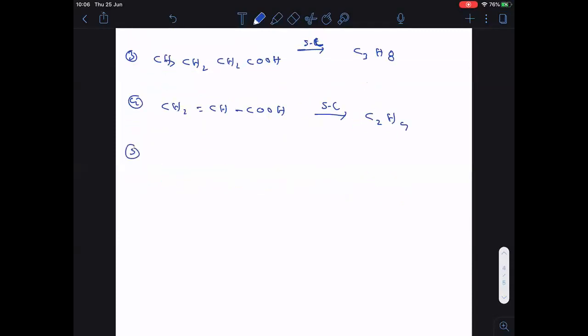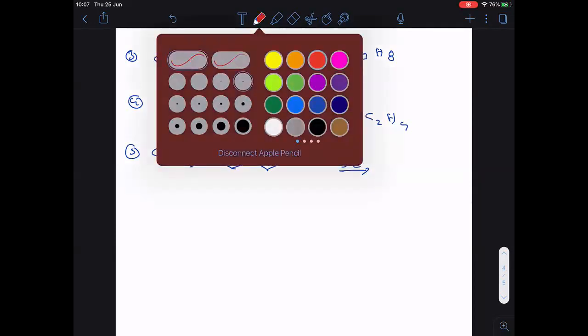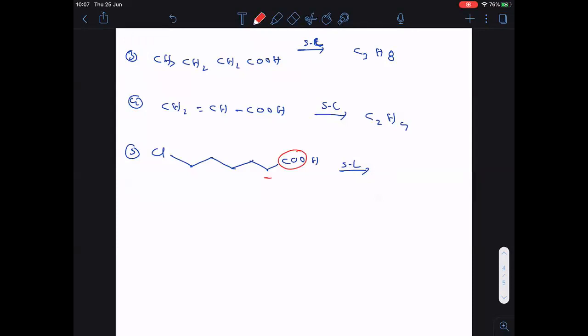Now, coming to the next example. Sometimes the question we will get like this: this compound when treated with soda lime. Here let me take chlorine. Clear? So what happened here? CO2 will escape out. Adjacent carbon will get a negative charge. If you see the mechanism, you can understand this.